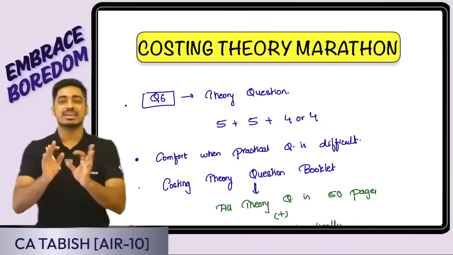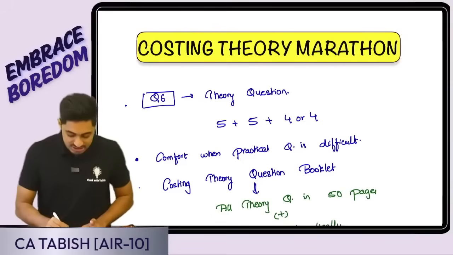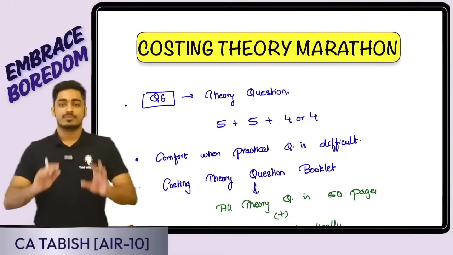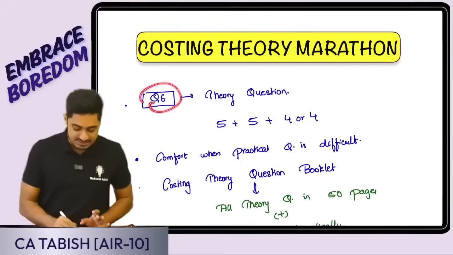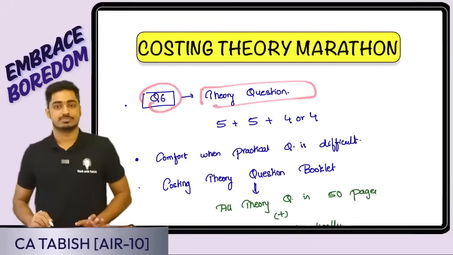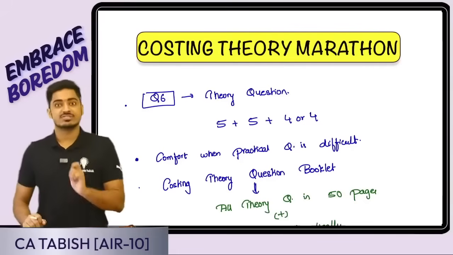To help you guys in your last leg before examination, we have come with costing theory marathon. Now, you might already know that in the paper of costing, question number 6 is going to be a theory question. Most students ignore theory and go. That is not a good strategy.